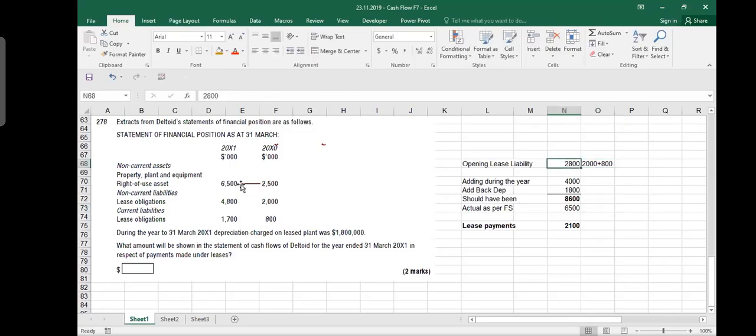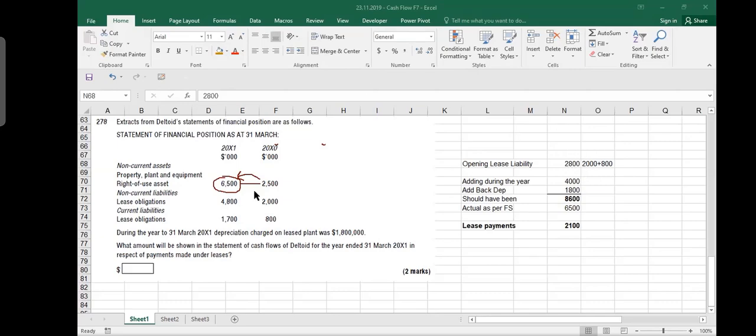Then when I come to the next year, my right of use asset increased. Increasing means that I'm getting some more equipment, some more property on lease, right? Because I'm increasing my asset under lease. So it means that I purchased or got some more asset under lease. So how much asset did you get under the lease? This is the difference between these two numbers, which is 4,000. So this you also have to pay. This will also become your liability, because when you are getting asset under the lease, that is your liability.